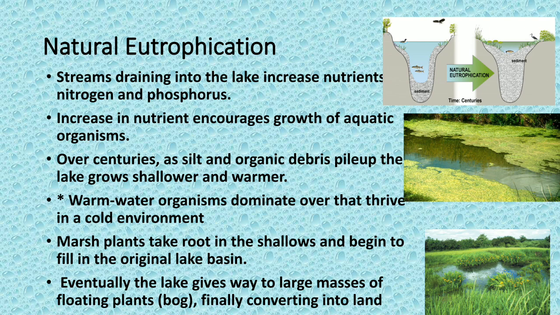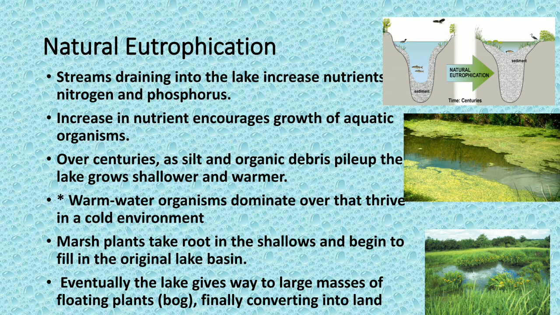So let me discuss the points here. Streams draining into the lake increase the nutrients nitrogen and phosphorus. Increase in nutrients encourages the growth of aquatic organisms. Over the centuries, silt and organic debris pile up, and the lake grows shallower and then warmer. Warm water organisms dominate over those that thrive in cold environments. Marsh plants take root in the shallows and begin to fill in the original lake basin.